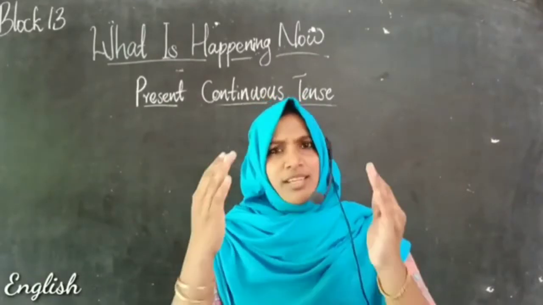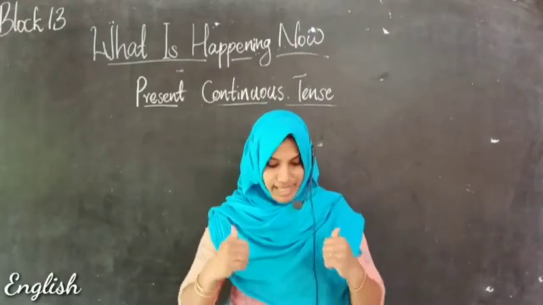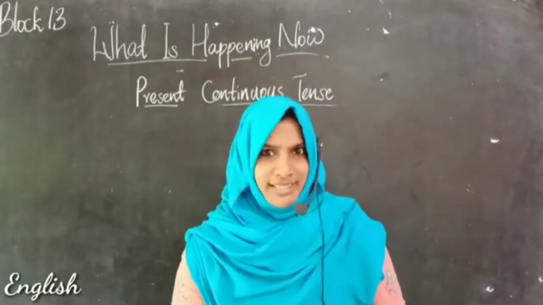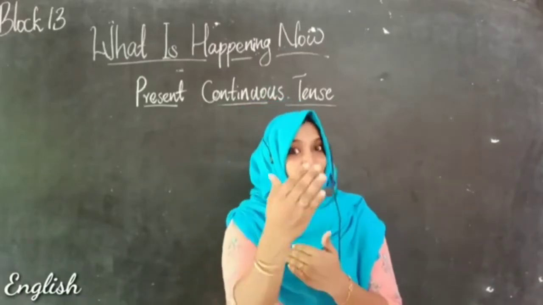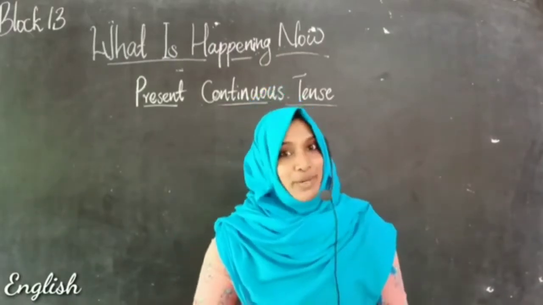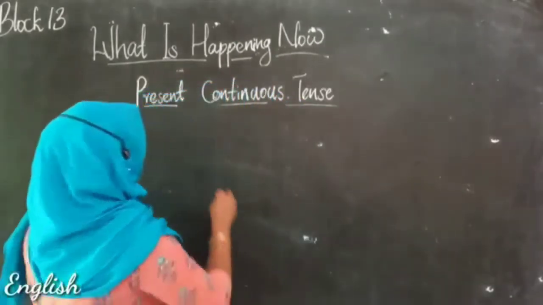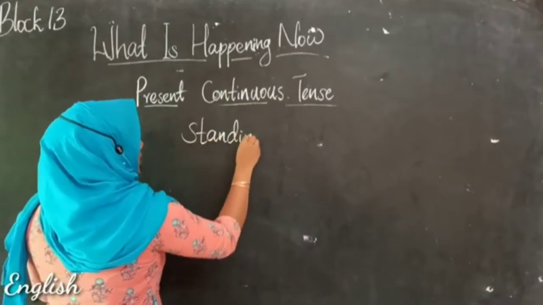So, dears, if you look at me right now, you can say that I am standing here, right? And I'm teaching to you, and I'm talking, and you can say I am speaking, right? So, these are the words that I am standing.